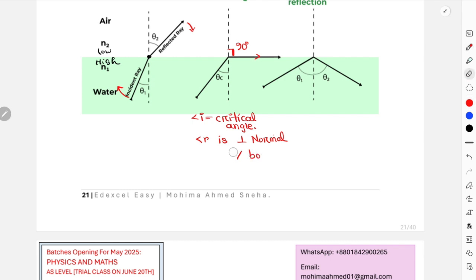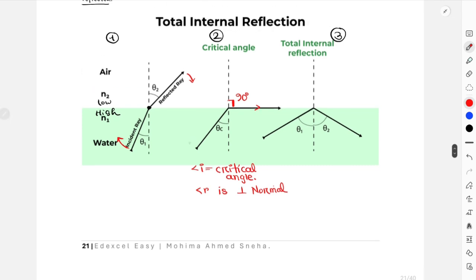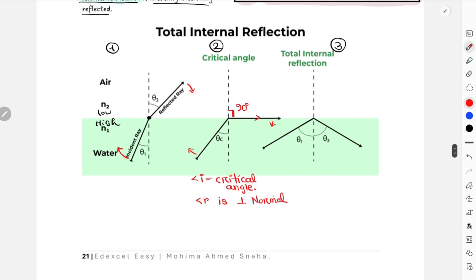I think parallel to the boundary will just be confusing, because then you will again start measuring the angle with respect to the boundary. So just keep it to this point, that the angle of refraction is perpendicular to the normal. That means they will create 90 degrees. And after this point, when you increase the angle of incidence further, this refracted ray will now again enter the water medium, and that is when your total internal reflection is occurring.